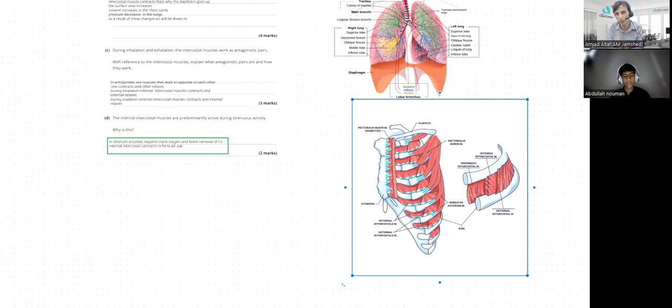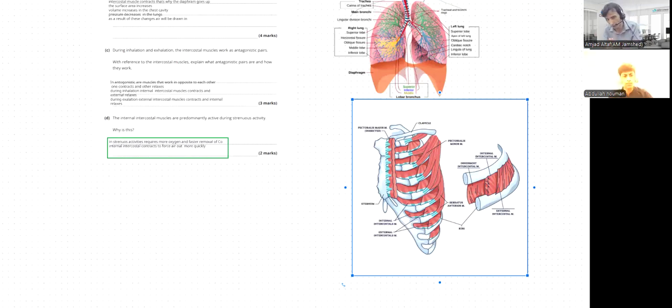And what's its function? Its function is to help with forced active exhalation to increase the breathing rate. It's actually responsible for increasing the breathing rate, right? That's the main logic. Getting it? One last point that you can add here, Abdullah: and increasing the breathing rate.